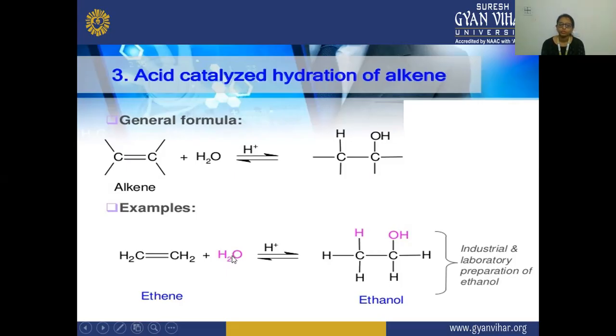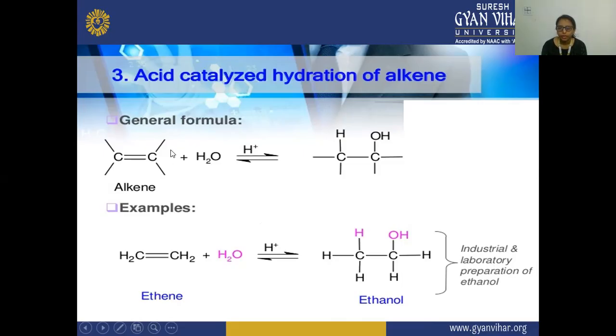And here from this H2O, there is a dissociation, and there is a formation of H positive and OH negative. This H positive will react with the negative portion of this carbon atom, and this OH negative will react with the positive portion of the carbon atom in the presence of the acid catalyst. Hydration of alkene is occurring, which will form ethanol. So here there is a formation of ethanol, and this is a method of preparation of ethanol on the laboratory scale or on the industrial scale.